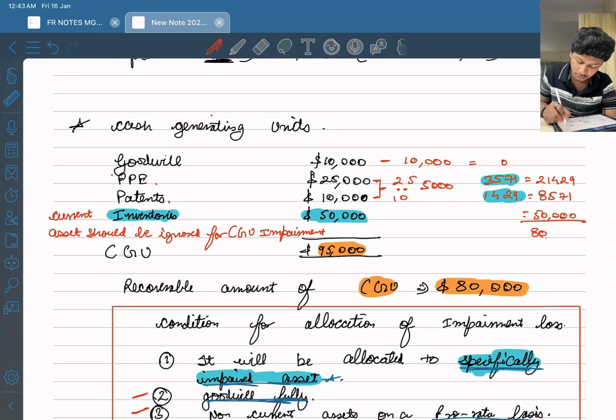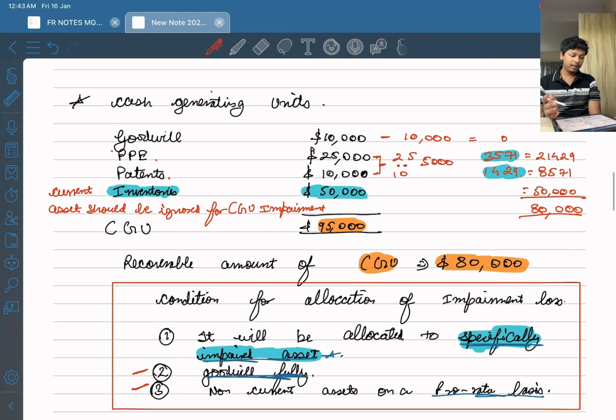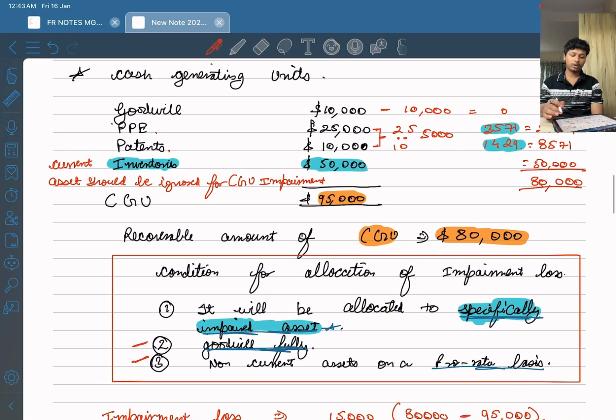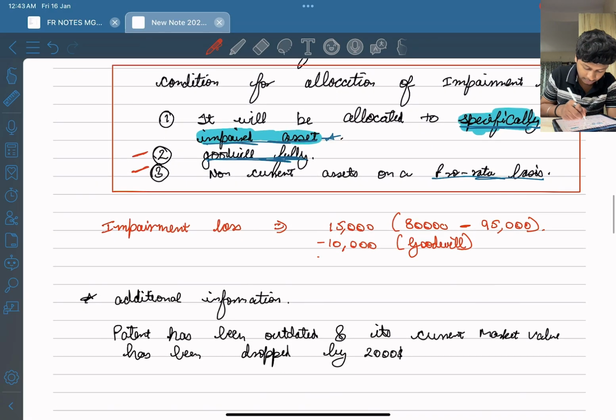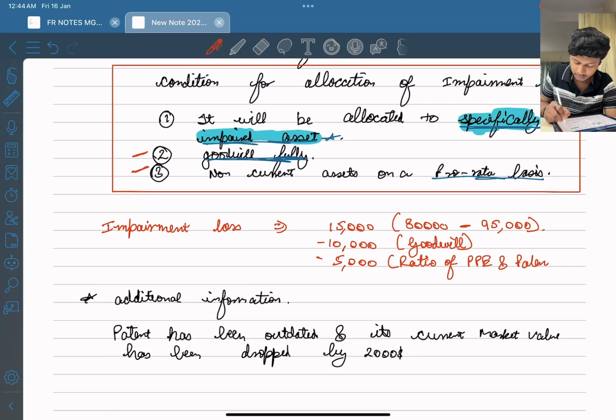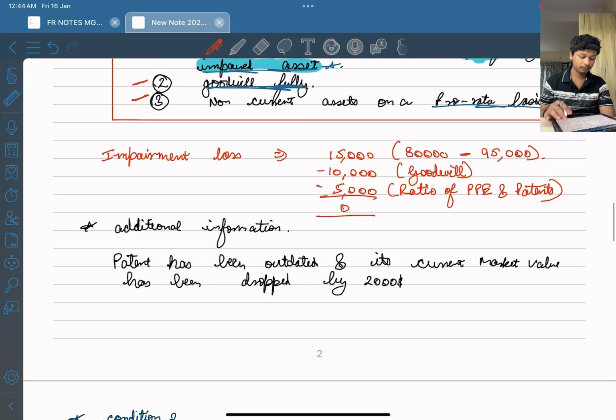And now the new carrying amount will be 80,000. So this will be the treatment for the cash generating unit. Okay, now we have allocated the remaining 5,000 in the ratio of PPE and patents. So we have allocated the whole impairment loss.